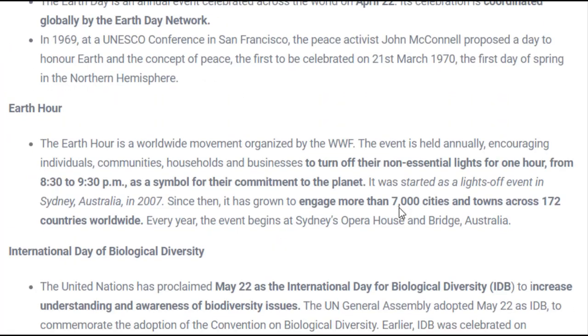Earth Hour is nothing but saving energy, or you can say switching off all unnecessary electronic appliances for 1 hour. It started from Sydney, Australia. They started turning off their non-essential lights for 1 hour so that they can protect some of the energy resources that could be used further. If we see the engagement, more than 7,000 cities across 172 countries follow this Earth Hour, and every year it begins at the Sydney Opera House and Bridge in Australia.